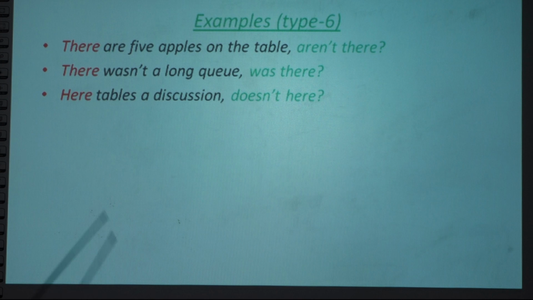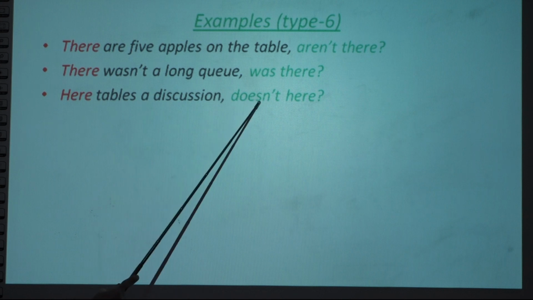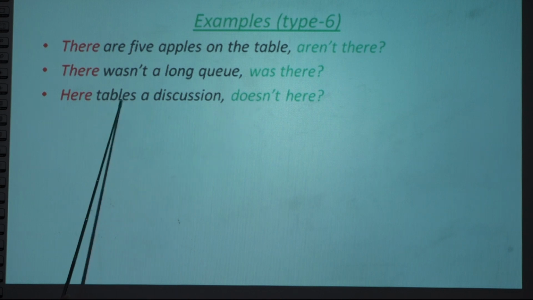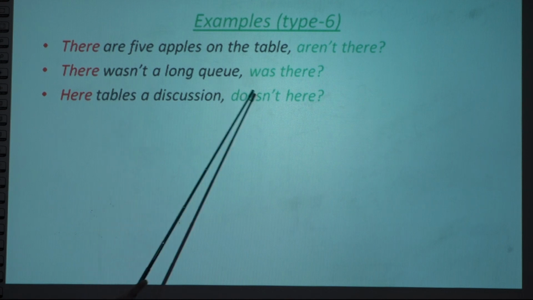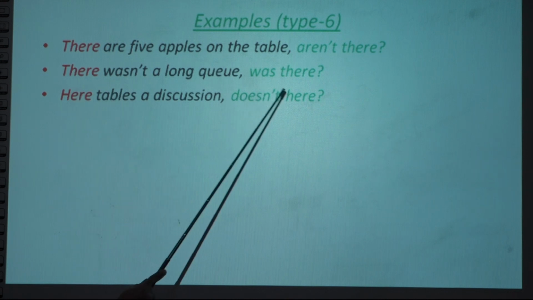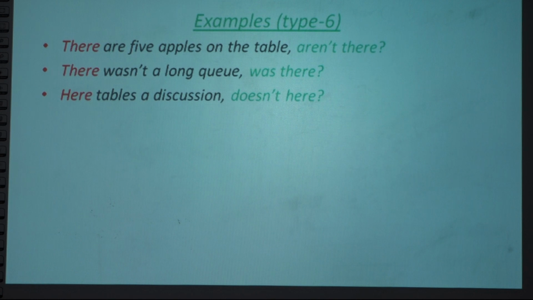Next one: here tables a discussion. Here is the subject, tables is verb 5, the statement is positive, so the tag will be negative. Verb 5 means we always use does as the auxiliary verb. Statement positive, so doesn't. Here the subject is the same, that's why doesn't here.